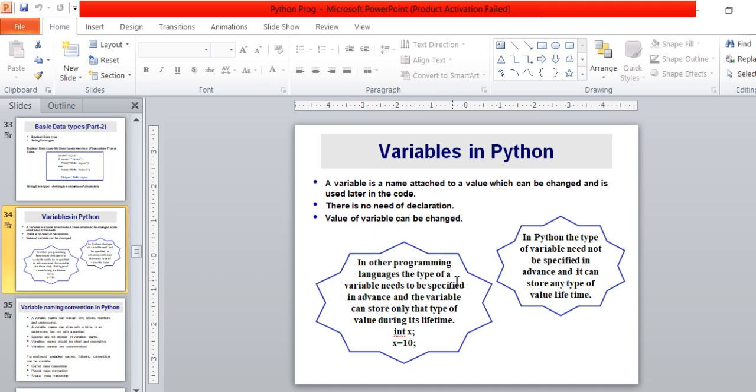So I hope this concept is clear to you. We have studied the definition of variable. We have studied the difference between other programming languages and the Python programming language. In the next presentation we will study some rules to define variables in Python.